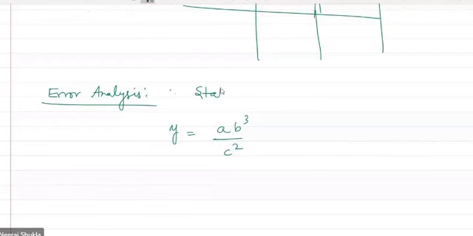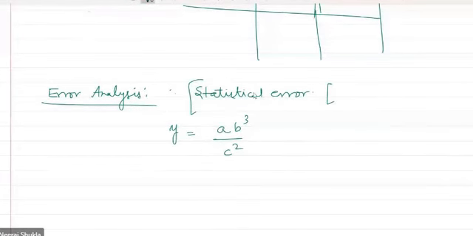One is statistical analysis, statistical error, and that is done when you have large data samples. One quantity is measured, let's say, 100 times. When you have large data samples, you calculate the standard deviation.